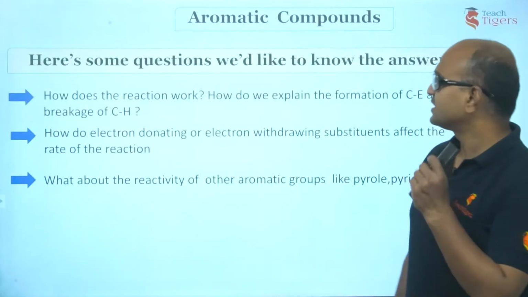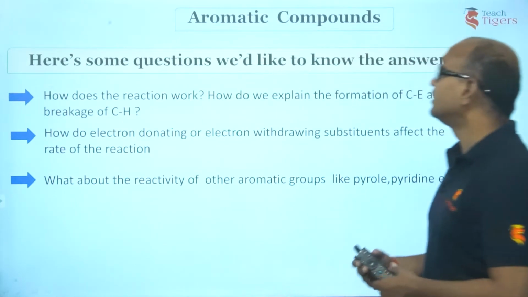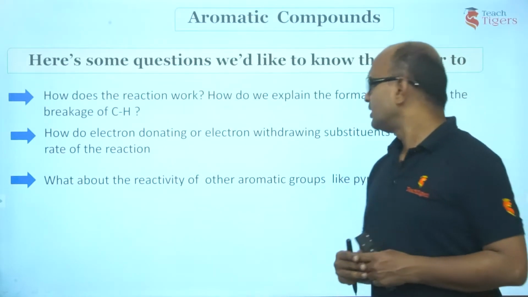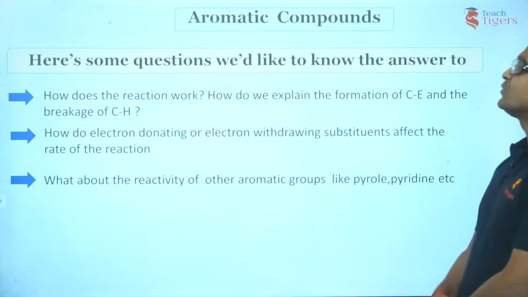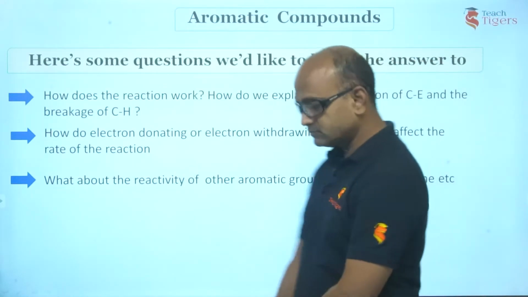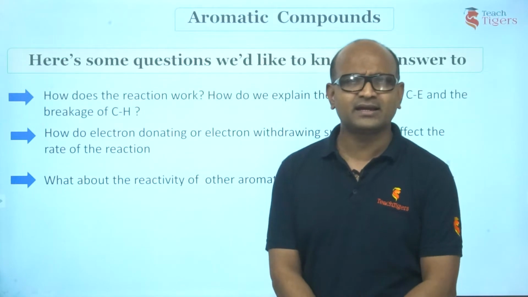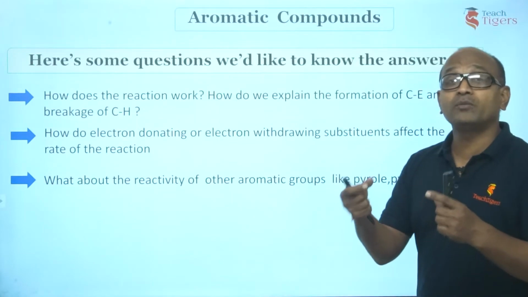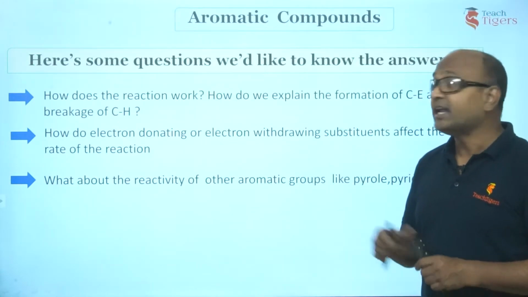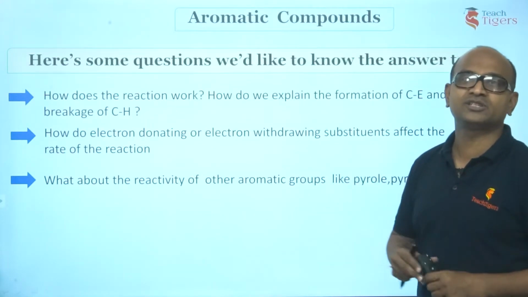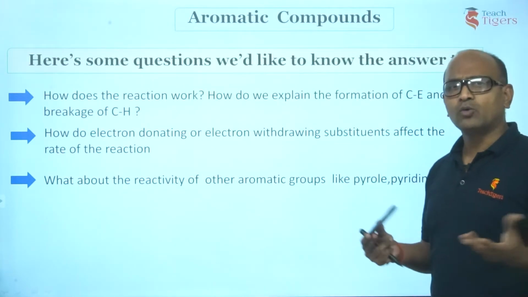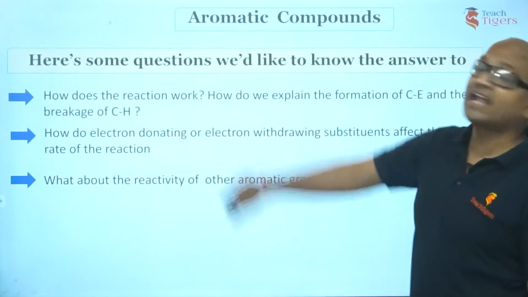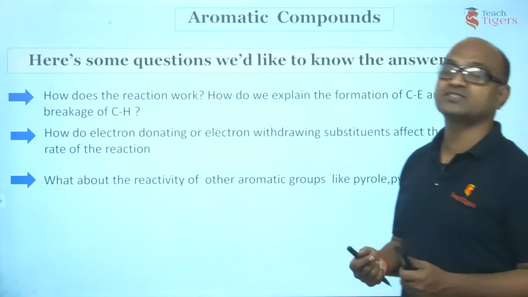But before that, guys, here are some questions we would like to know the answer to. We have seen 6 EAS reactions. What is the first question? How does the reaction work? What's the mechanism? What is happening here? How do you explain the formation of a new bond between carbon and electrophile, and how do you explain the breaking of the carbon-hydrogen bond of benzene? So that means I am going to consider the mechanism.